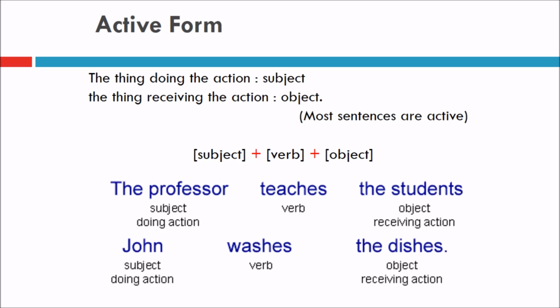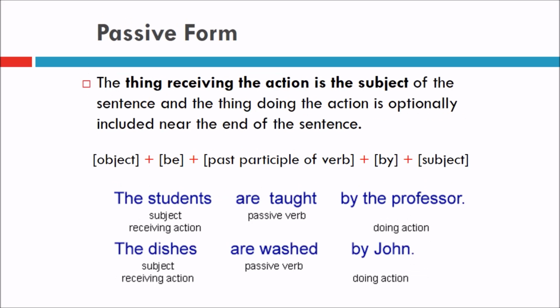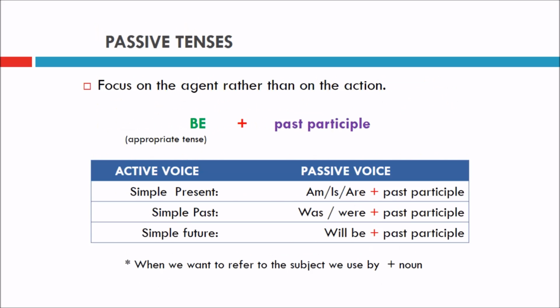So subject John is doing the action, the dishes are receiving the action. And passive form: the thing receiving the action is the subject. So the object comes here as the subject: the students are taught by the professor. The dishes are washed by John. This is passive form. And how is it formed?